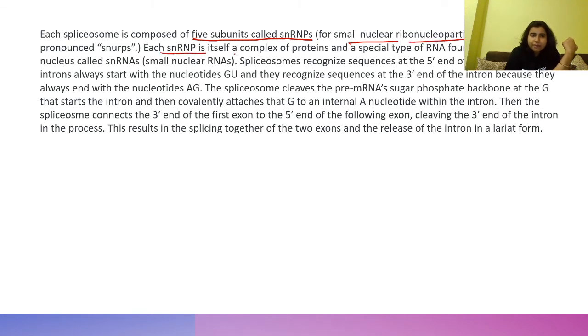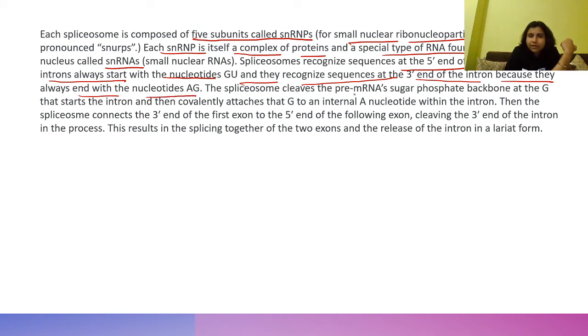Each SNRP is itself a complex of protein and a special type of RNA found only in the nucleus called small nuclear RNA. The spliceosome recognizes the 5' end of the intron because an intron always starts with the nucleotide GU, and they recognize a sequence at the 3' end of the intron because they always end with the nucleotide AG.